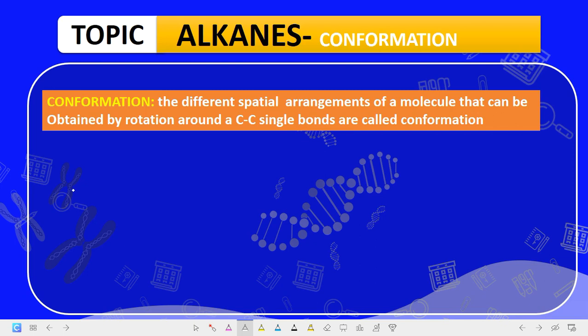Now the next one is conformation. The different arrangements of a molecule that can be obtained by rotation about a carbon-carbon single bond are called conformations. They are called what? Conformations. Now if you see some molecules, you can easily rotate them. Are we getting it now? For conformations, we have two types of representation.